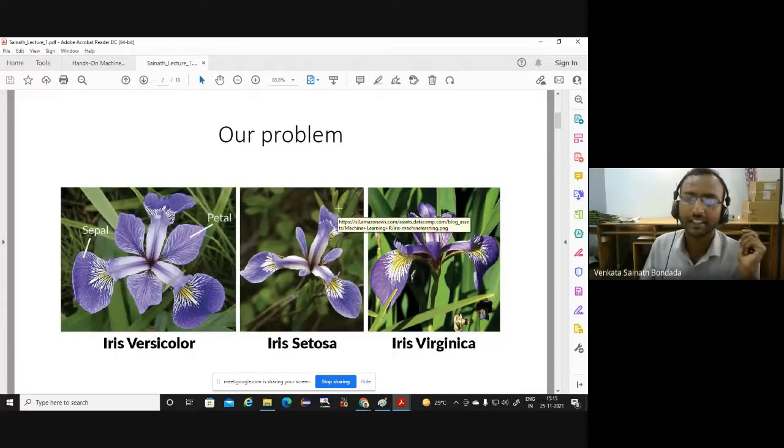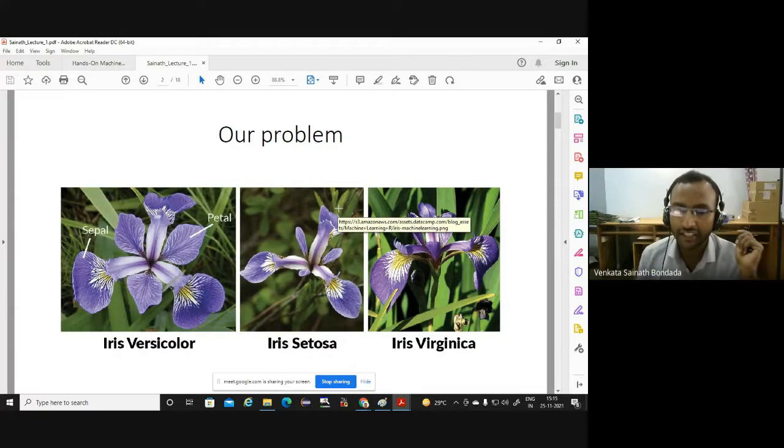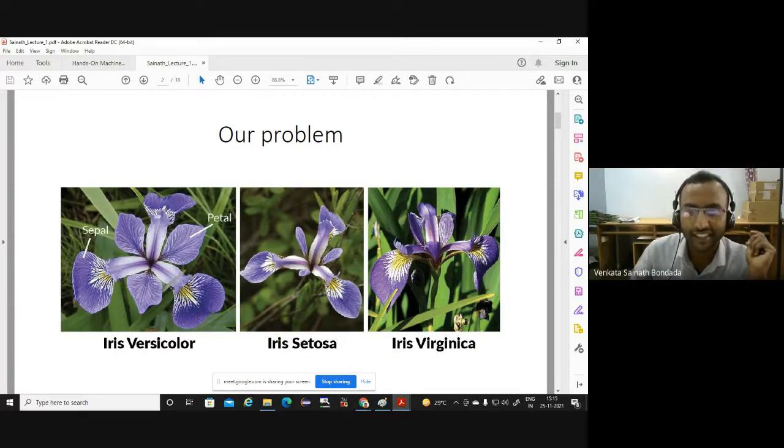The problem that we're trying to address right now is that we have three kinds of flowers. In this figure, you can see they almost look similar, maybe bluish and whitish. But these are three different kinds of flowers: Iris versicolor, Iris setosa, and Iris virginica.